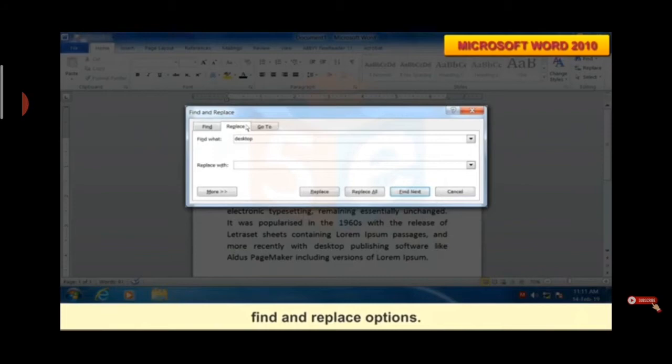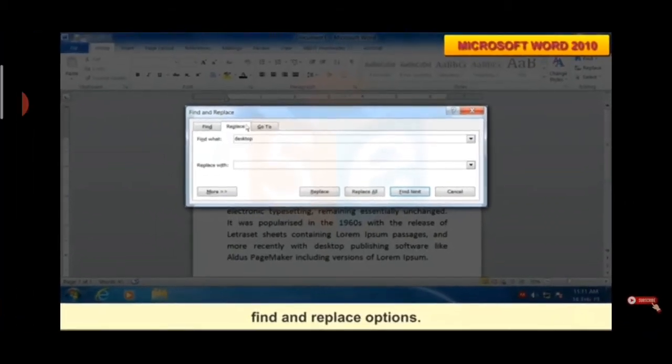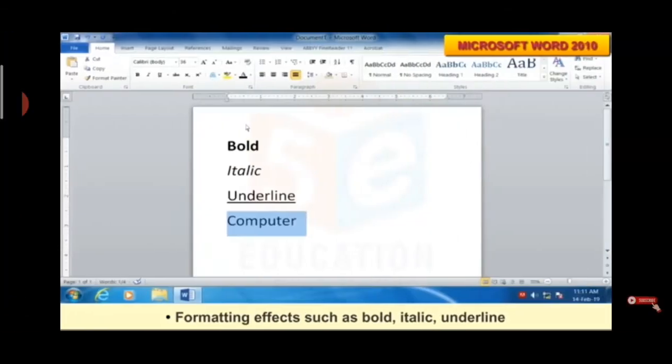Now we have the find and replace option in Microsoft Word. By using the find and replace option, we can find any word in the whole document, and if we want to replace that word with another word, we can do that also. So we have this find and replace option in MS Word.